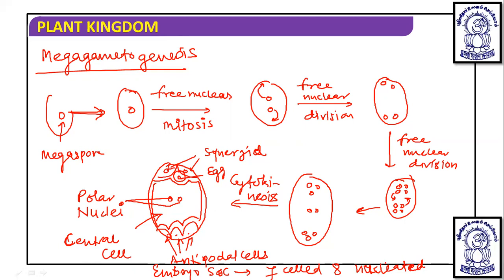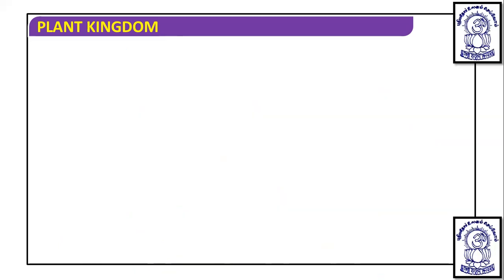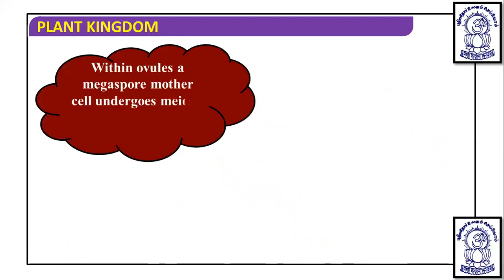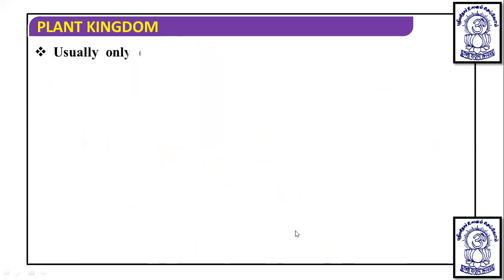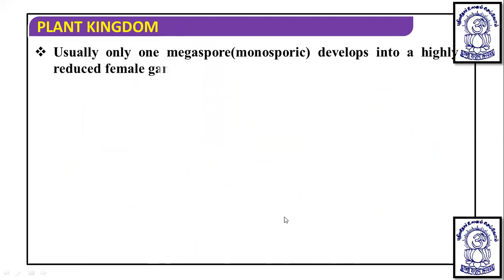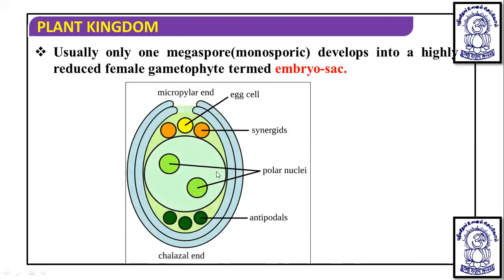So in the embryo sac, the egg cell is there, and in the pollen grain male gametes are there, so that fertilization will occur later on. We will discuss that. What we have studied until now: within the ovule a megaspore mother cell undergoes meiosis and produces 4 megaspores. Then usually only one megaspore develops, called monosporic development, into a highly reduced female gametophyte, that is the embryo sac. This embryo sac has a micropylar end where the integument is absent. Within it you will find two synergids, one egg cell, two polar nuclei, and the three antipodals.